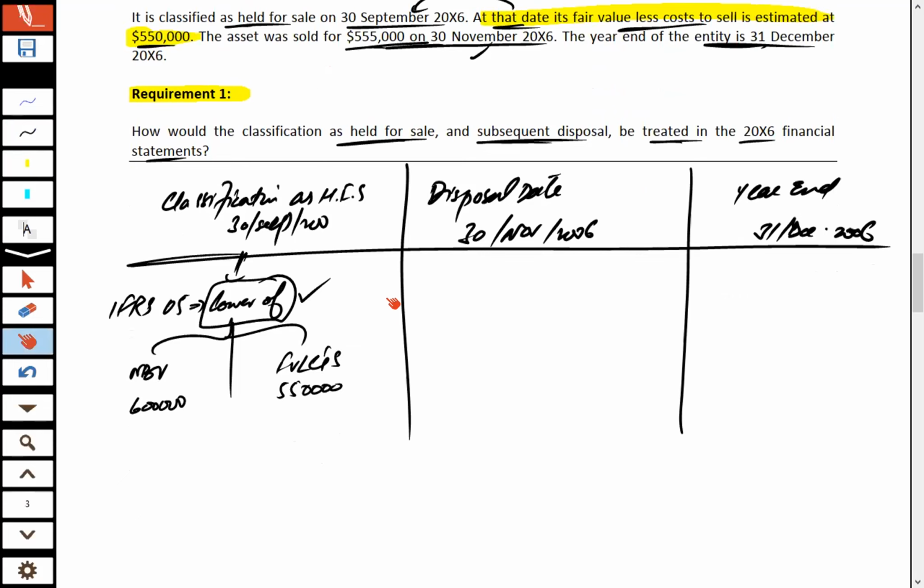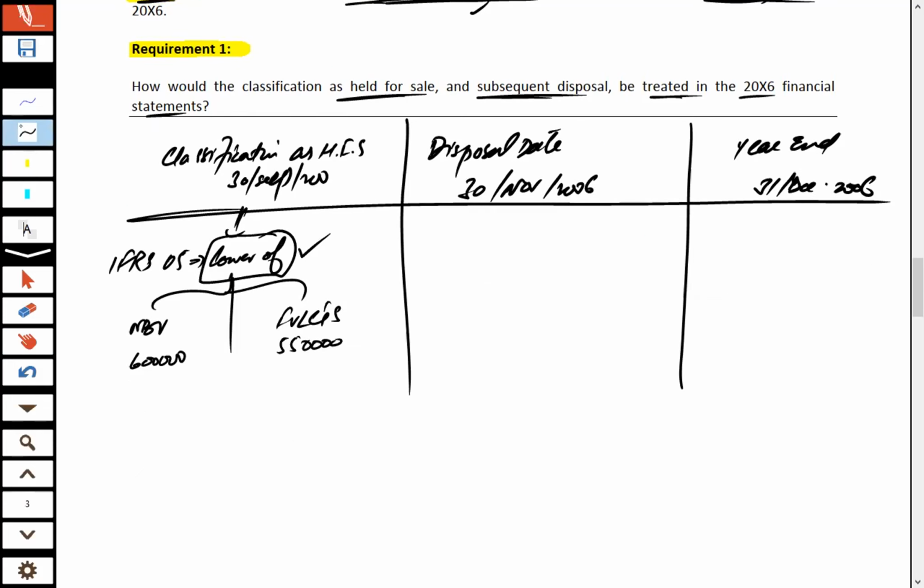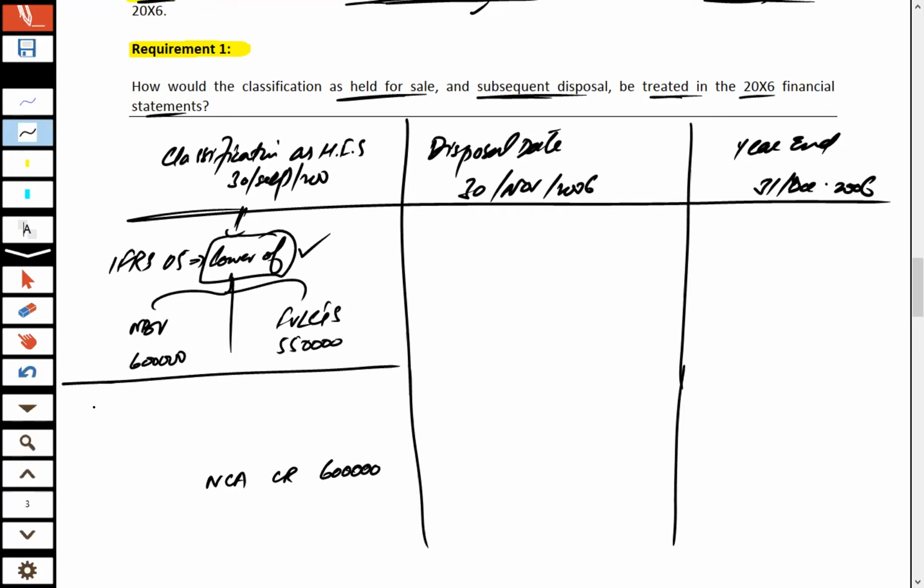So what would be the double entry? Remember that the asset is no longer part and parcel of non-current assets. So the non-current asset is credited with the book value of 600,000, and the asset is now debited as a current asset. But what should be the value? According to the lower of concept, the lower value is 550,000, so the current asset is debited by 550,000.